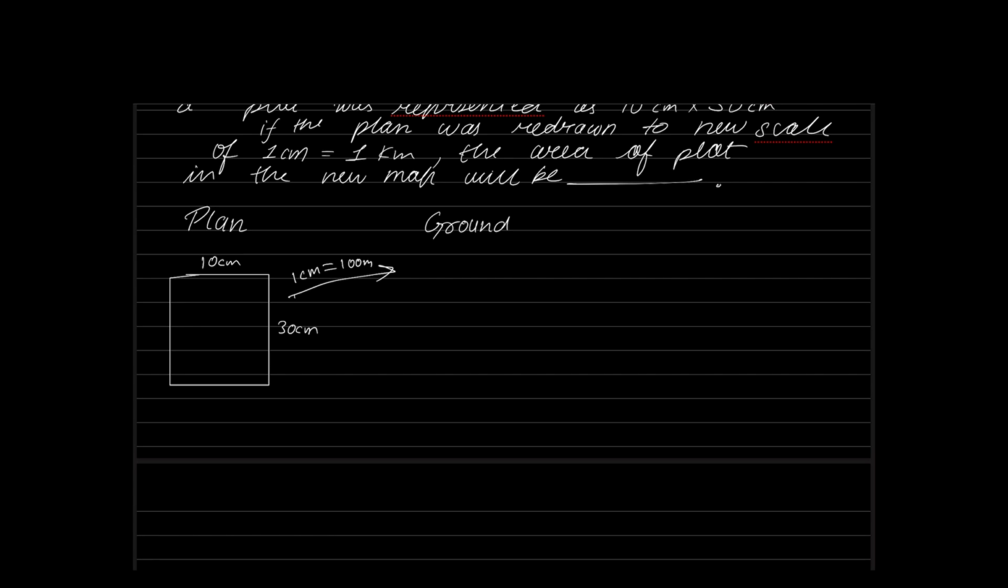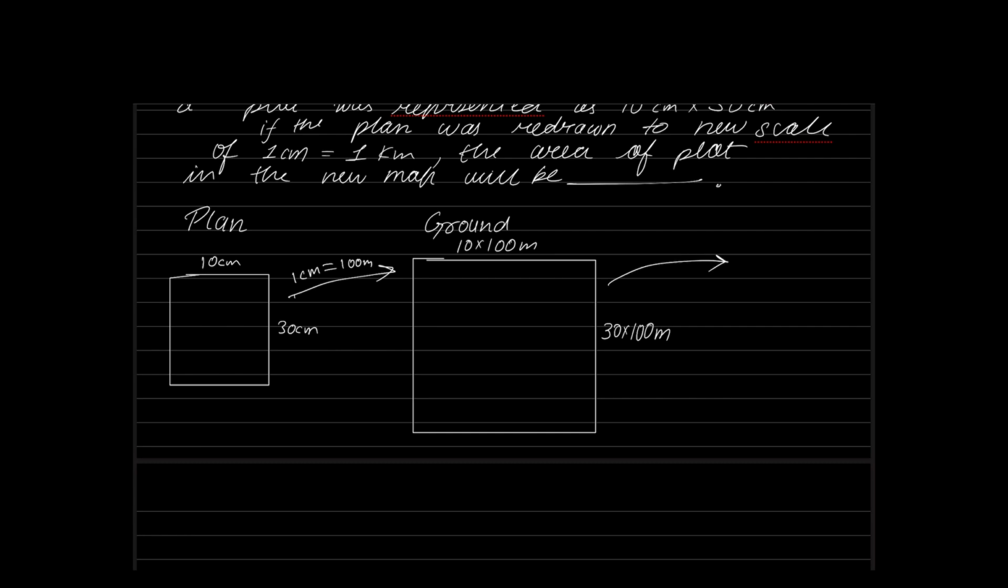So what will the 10 centimeter distance represent? 10 centimeter will be equal to 10 into 100 meters on the ground. That is nothing but 1000 meters. 30 centimeter will be 30 into 100 meters. That is nothing but 3000 meters on the ground. This ground is what we are going to represent in a new map.